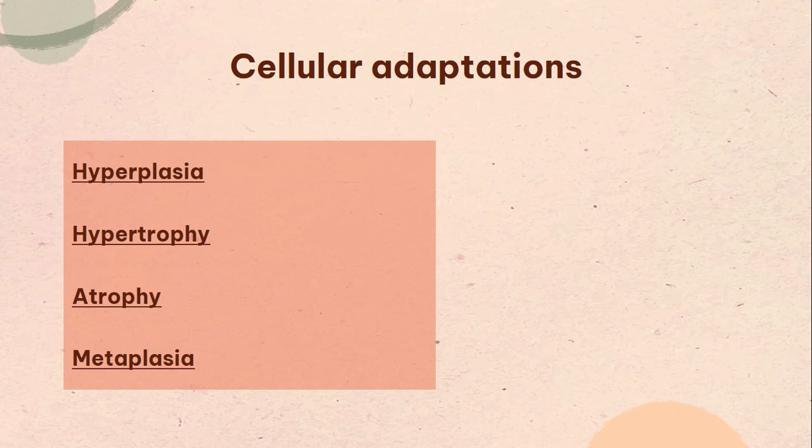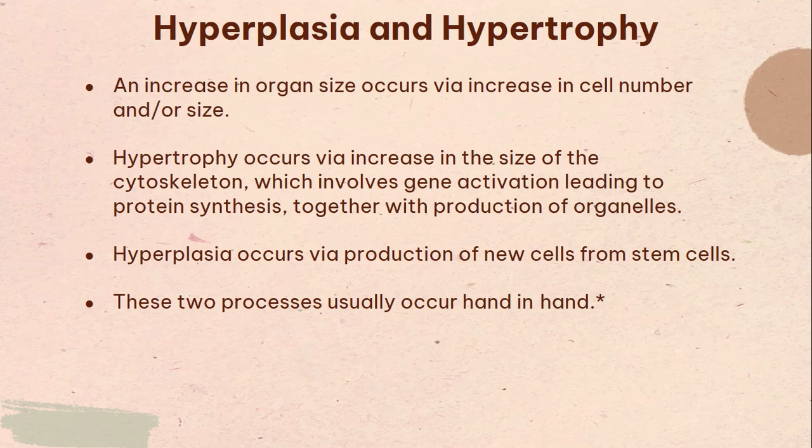And I have to say, for the sake of the board exams, it's not sufficient to just know what each one means. You have to know the mechanism with which they take place as well. So let's start off with hyperplasia and hypertrophy. An increase in organ size is going to happen via increase in cell number, cell size, or both.